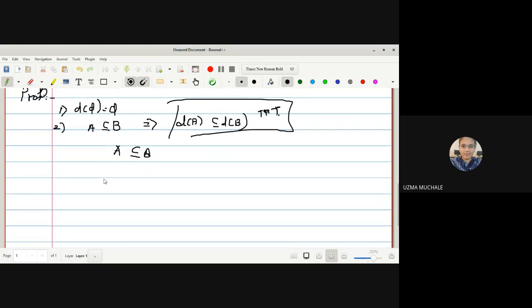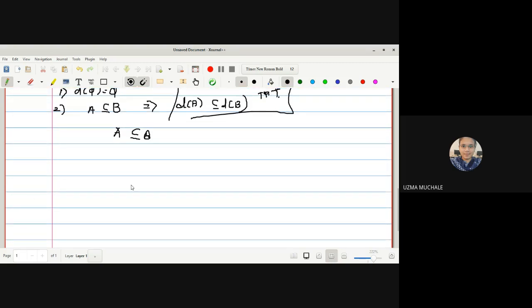Derived set of A is a subset of derived set of B. Okay, now let us start with the assumption. How to prove any set to be a subset of other set? We have to prove that every element of D of A is an element of D of B. Then only we can say derived set of A is a subset of derived set of B. Right? How to prove subset?